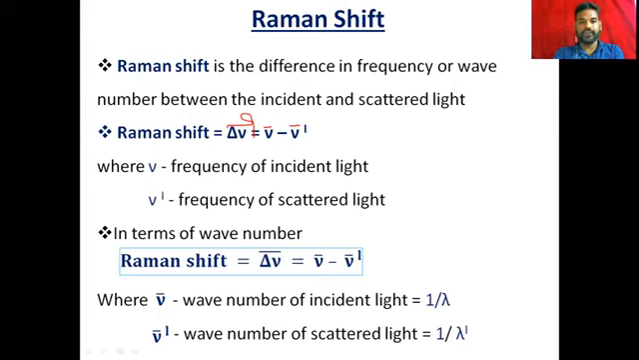In terms of wave number, mu dash is the wave number. So here mu dash is the wave number of the incident radiation, and this is the wave number of the scattered radiation.